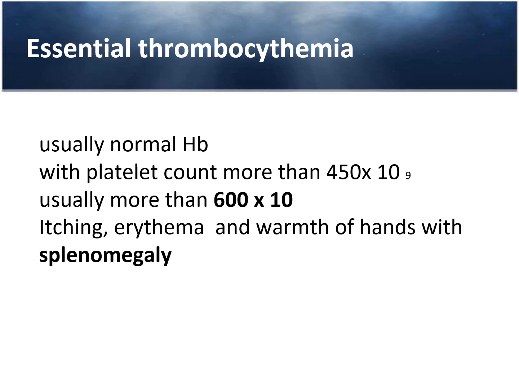Dear students, the third important topic is essential thrombocythemia, which is Philadelphia chromosome negative. Usually in essential thrombocythemia, the HB is normal, and one of the classical findings is a platelet count of more than 4,50,000, and usually more than 6 lakhs. Polycythemia rubra vera and essential thrombocythemia are almost similar.